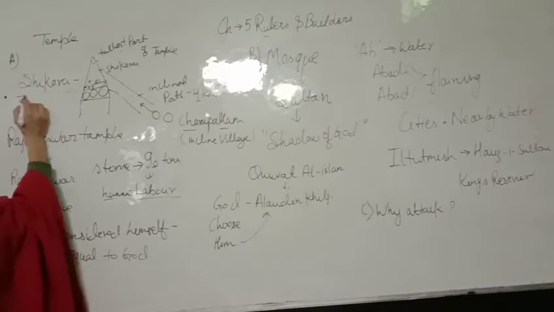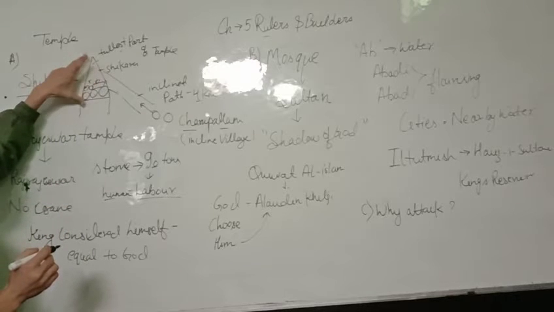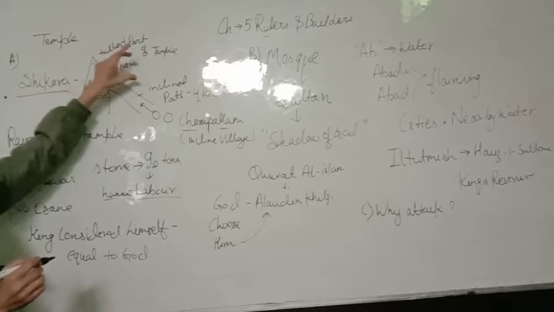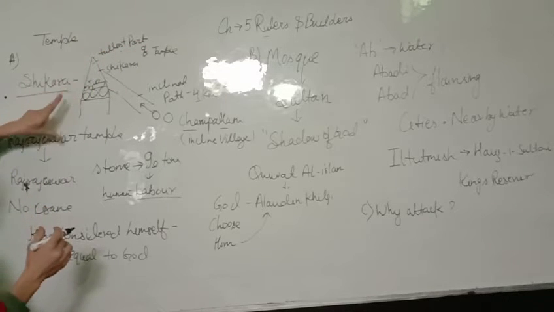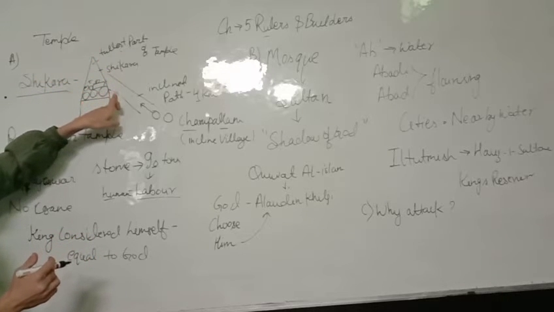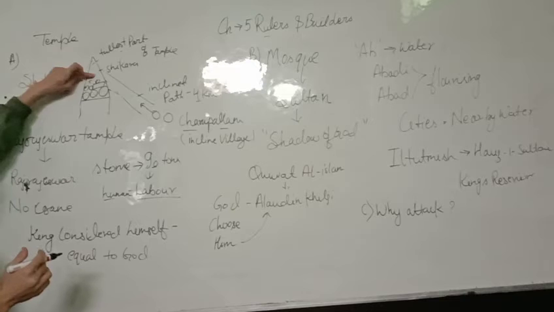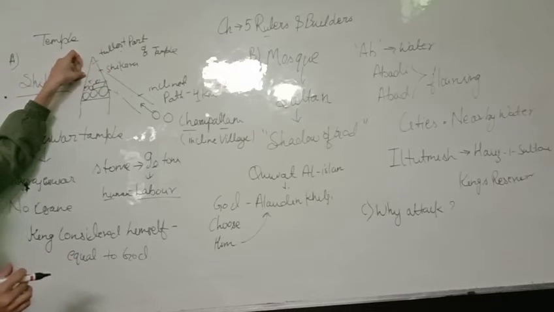What is a Shikara? The tallest part of a temple is known as the Shikara. That conical structure which has the tallest height, the raised part of the temple, is known as the Shikara.